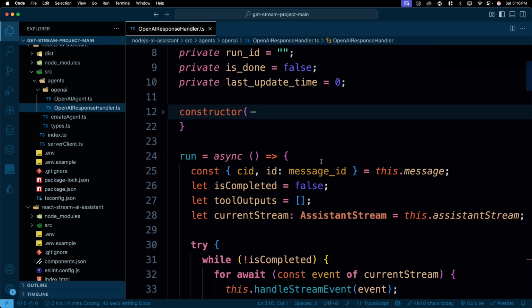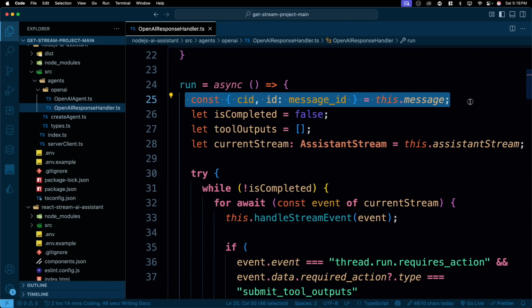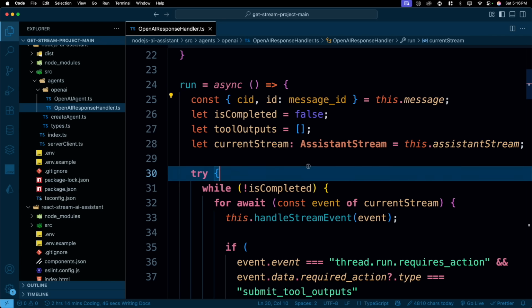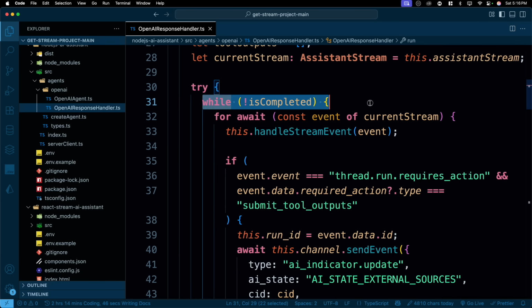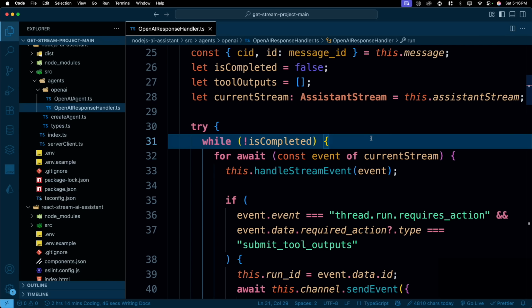So in the run application, if you look at this, first of all, we extract the channel ID and message ID from here. We mark completed as false because we are generating the things. The tools output is nothing right now. And then we have this current stream available. Now we go into a loop which is governed by this isCompleted. As long as it is false, it will keep on running because we have this exclamation.